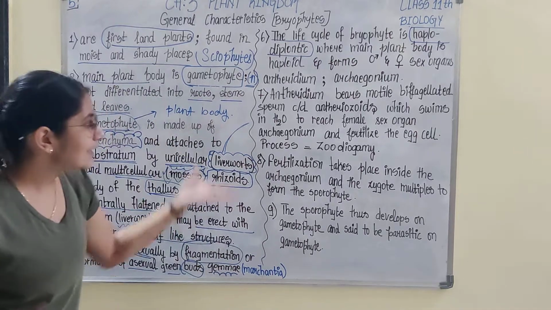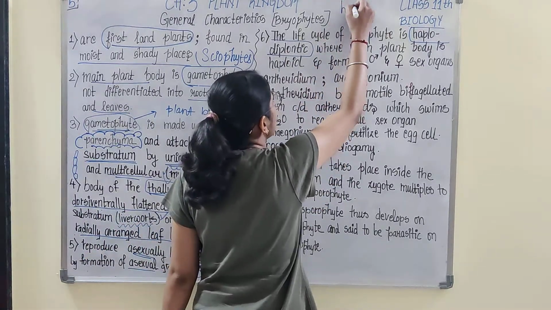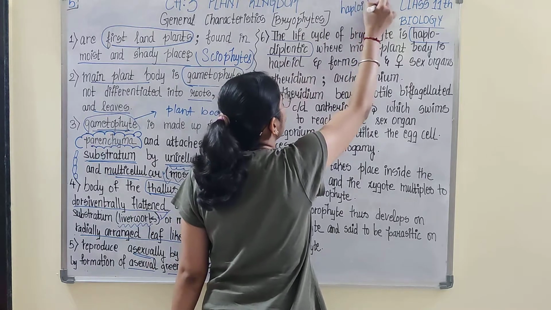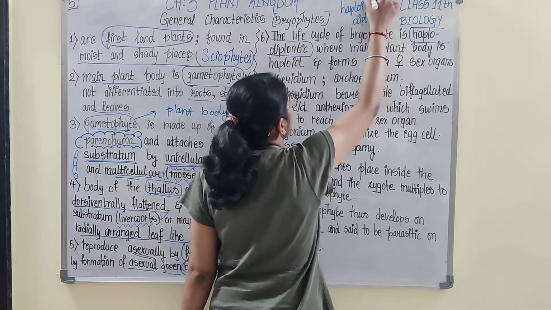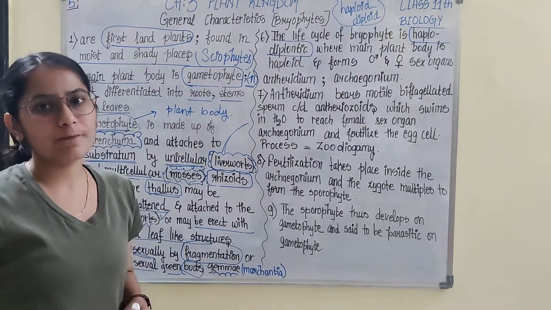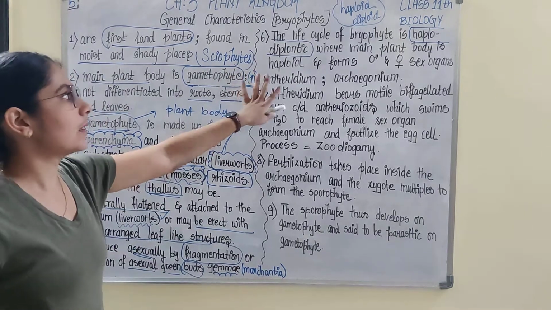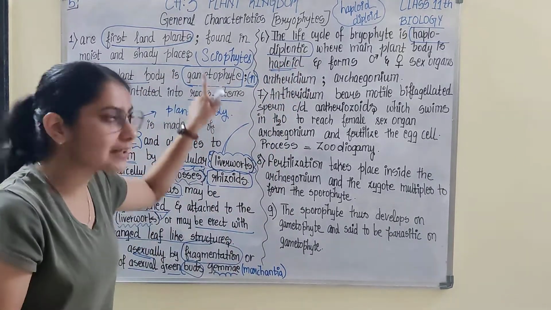Since this life cycle involves both haploid and diploid plant bodies, it is called haplodiplontic. The main plant body is haploid. And what is the main plant body? Gametophyte.